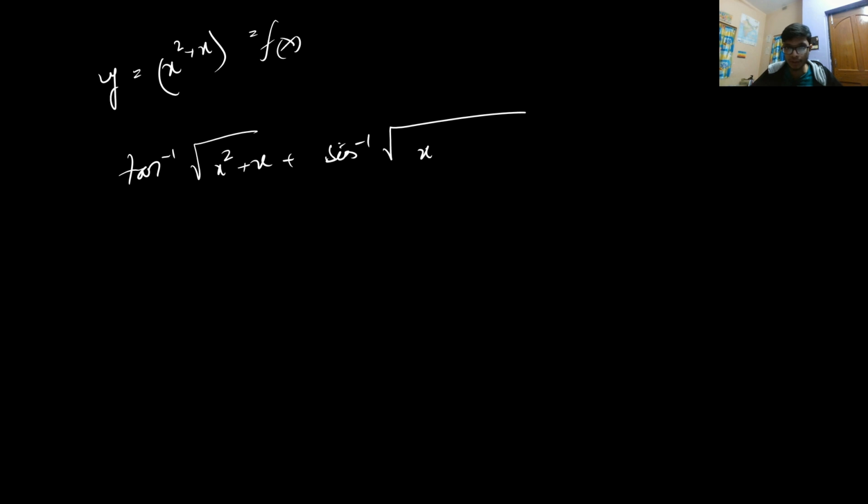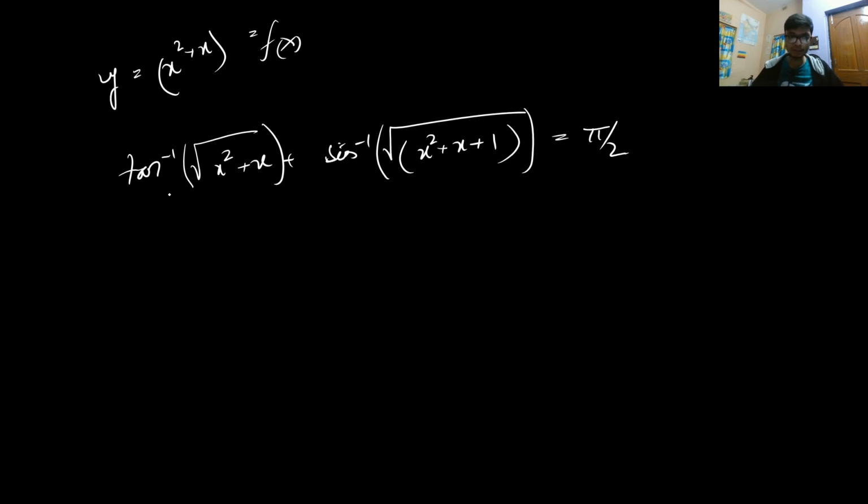Now it also involves ITF functions. Okay, so tan inverse of root under f of x is basically this particular parabola: x square plus x plus sine inverse of root under x square plus x plus 1. Now this is a very general pattern question. Firstly, whenever you have a question on an ITF equation, you just need to look for whether this particular parameter inside this function does satisfy the domain or not.